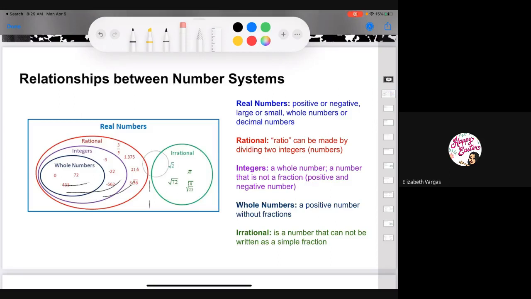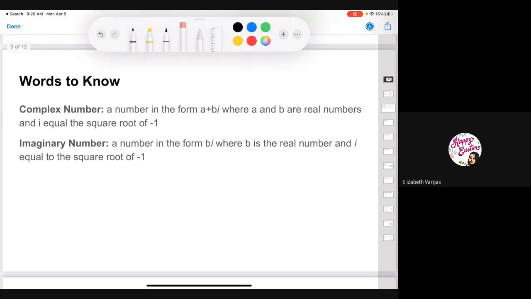But what we're going to get into today is something known as complex numbers and something known as imaginary numbers. So here are the definitions for those things. A complex number is a number in the form a plus bi, where a and b are real numbers and i equals the square root of -1. What we'll also identify is that i represents our imaginary number. Imaginary numbers are numbers in the form of bi, where b is a real number and i is equal to the square root of -1. We'll also learn that i just represents our imaginary number.